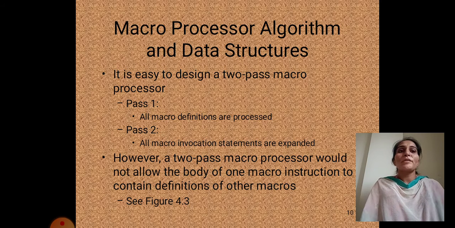Macro preprocessor algorithm and data structure. It is easy to design a two pass macro preprocessor, pass 1 and pass 2. All macro definitions are processed in pass 1 and all macro invocation statements are expanded in pass 2. However, a two pass macro preprocessor would not allow the body of one macro instruction to contain the definition of another macro.